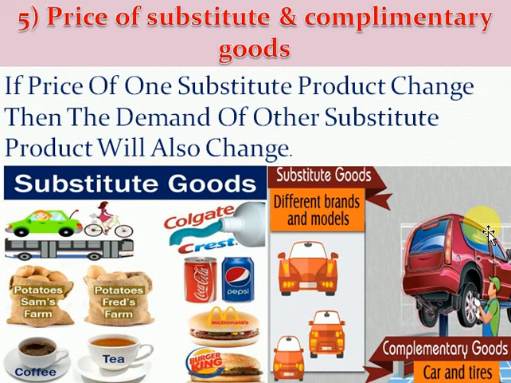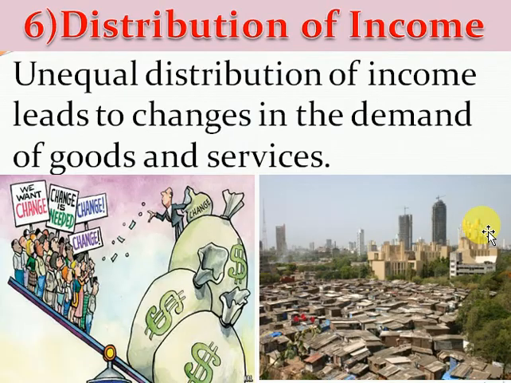Like substitute goods, the price of any complementary good will also affect the demand for the other complementary goods. That's why we can say that the price of substitute and complementary goods is an important determinant of demand. Now next, distribution of income.